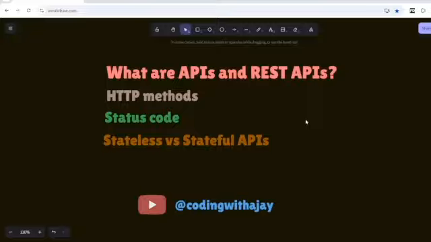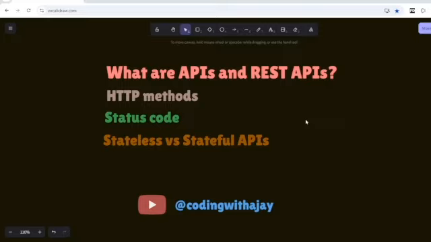Every new request will do the exact same thing, meaning the server or backend doesn't know that this is the first request or what the previous record was. It doesn't store anything. That is stateless. So this is what we call stateless. If it follows that, good, it is considered a REST API.